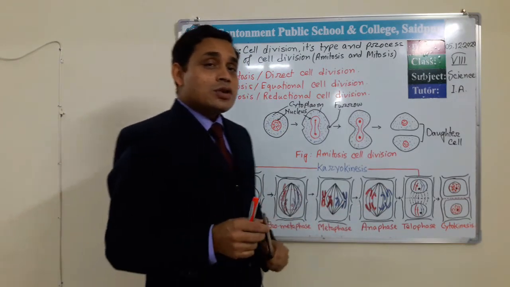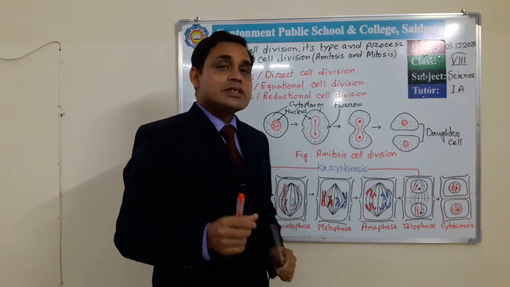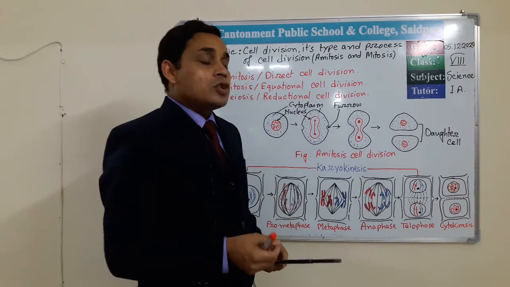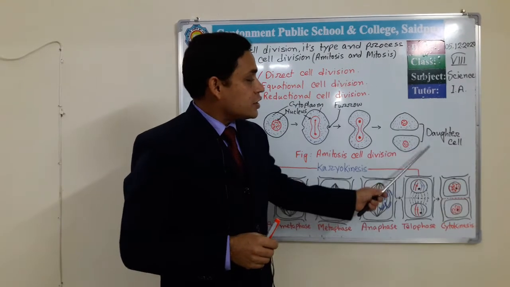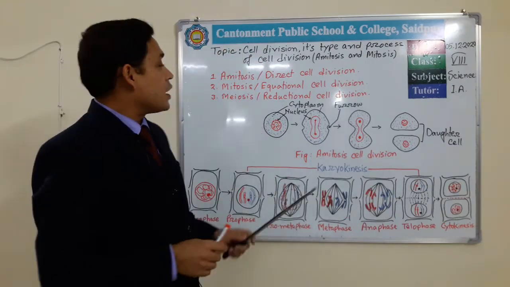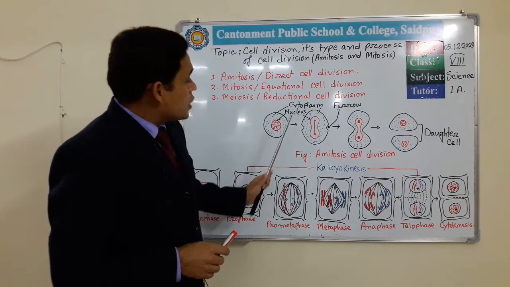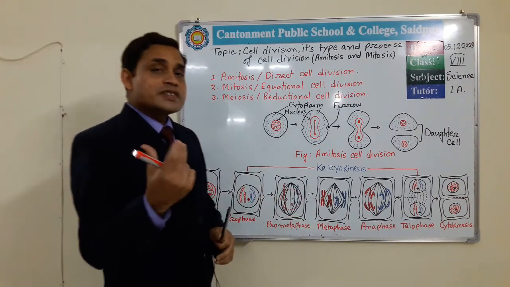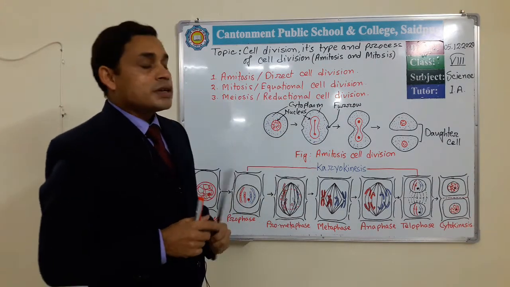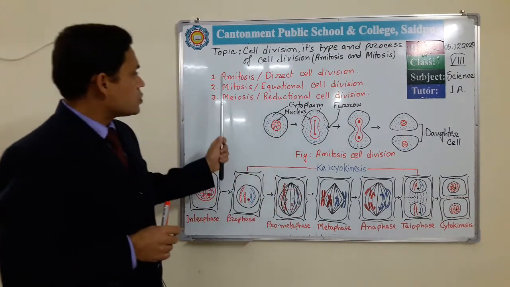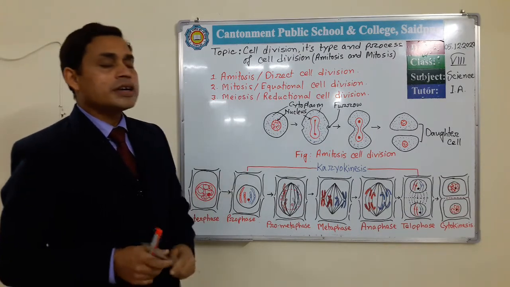In this universe only the daughters, females, are able to give new offspring. That's why we call it a daughter cell, and as the cell divides without any complex process, this is called direct cell division. So amitosis cell division is called direct cell division.